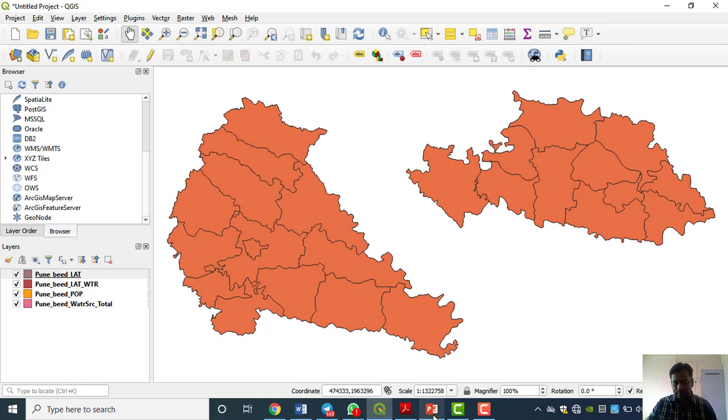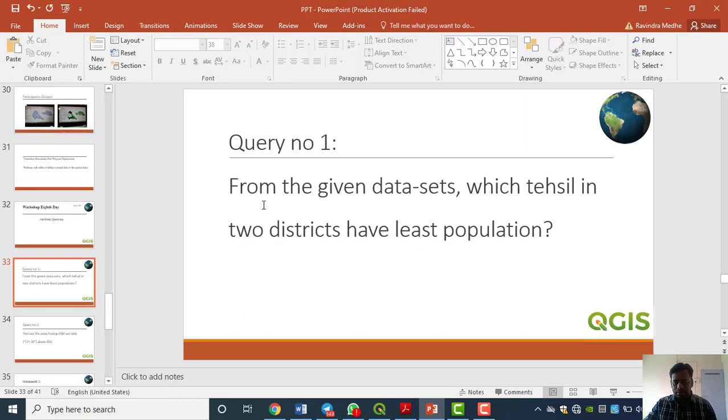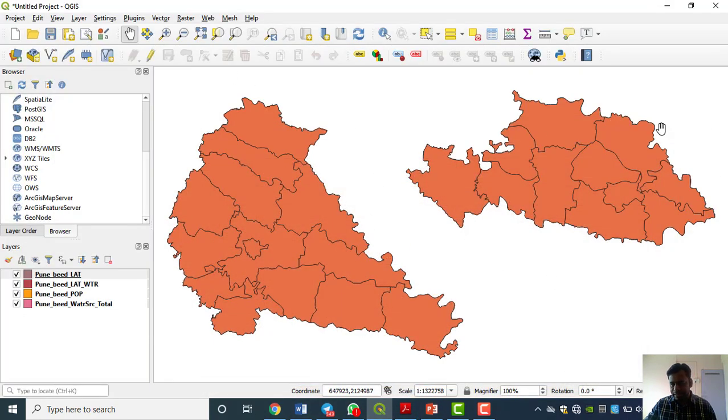What is our first query? Very simple. From the given data set, which tehsil in 2 districts has the least population? This is Pune district, this is Beed district. Out of these 2 districts, which tehsil has the least population? This is our query. I am giving this data set as a basis for the exercise or for practice purposes and to understand the things. But you don't think in that way.